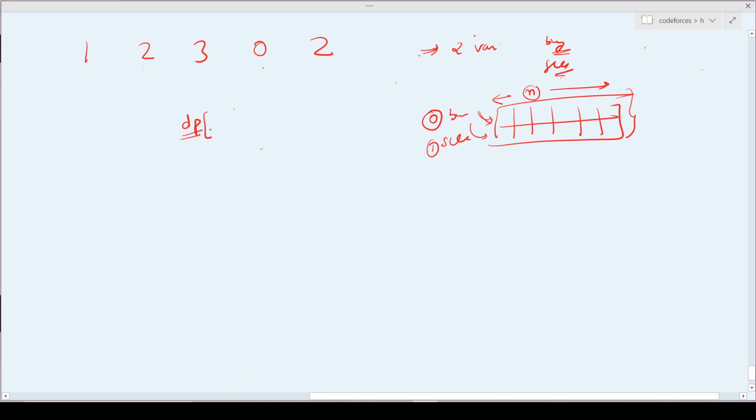Although you can write any matrix name, it's up to you. So I will write n for the number of places, and for sell and buy I will write 2, which indicates that for 0 I am buying, for 1 I am selling.